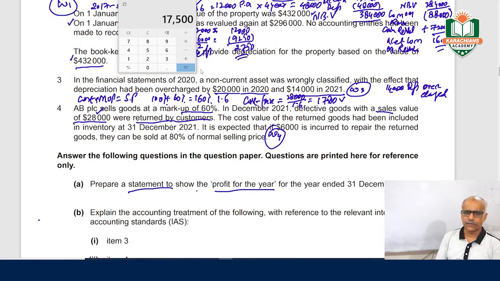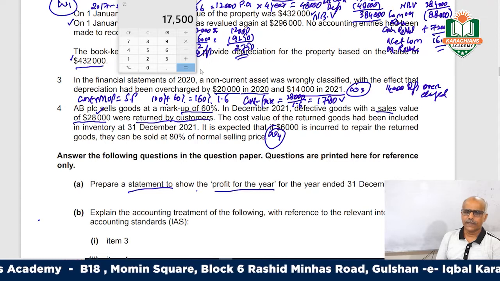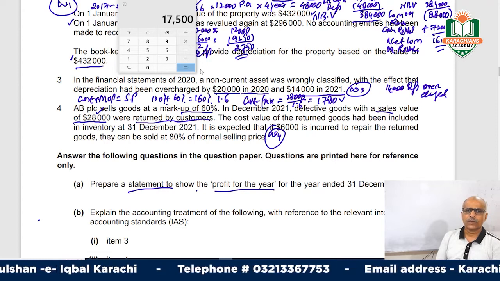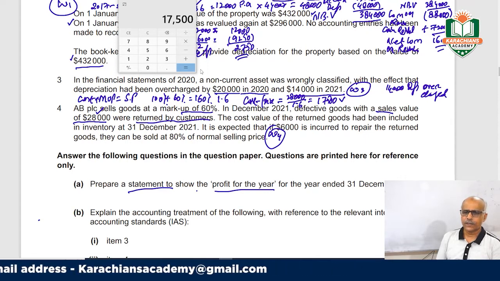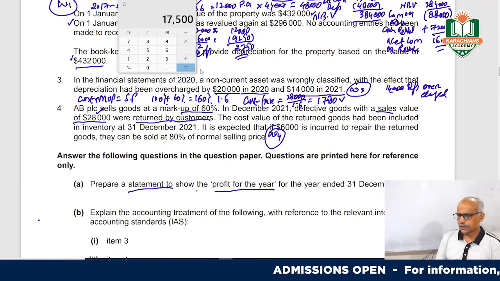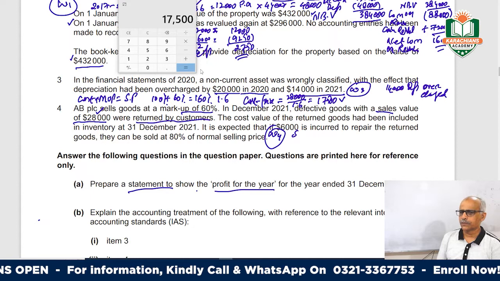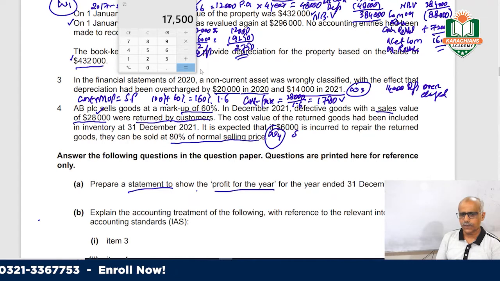But what happened in the inventory on 31st December? It is expected that if 6,000 is incurred to repair the returned goods, they can be sold at 80% of the normal price. The returned goods had some damage or issue, so if you want to sell them, you have to incur an additional cost of 6,000.